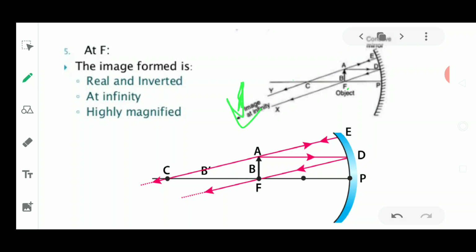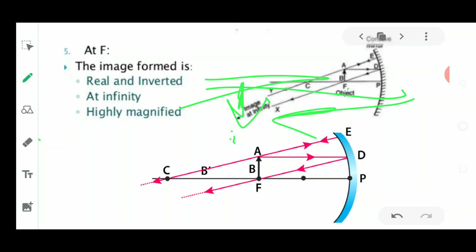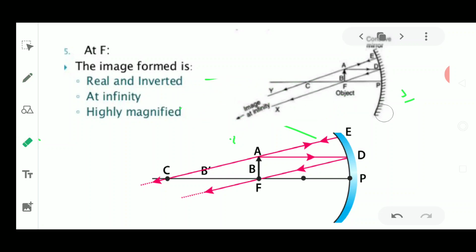Because it is obtained on the same side of the mirror, and it is inverted because it is below the principal axis. Whenever the image is formed below the principal axis, it is inverted, and it is real because it is obtained on the same side of the mirror. So please remember why these words are used. Real image means it is obtained on the same side of the mirror, and inverted means it is present below the principal axis.